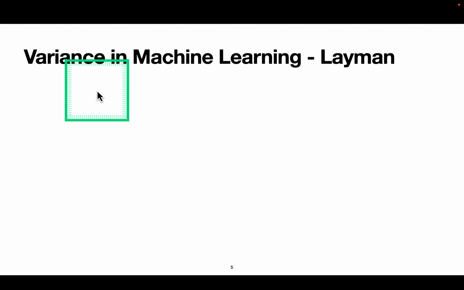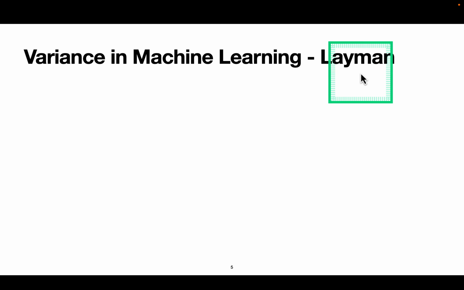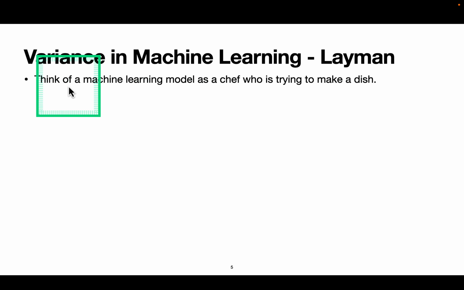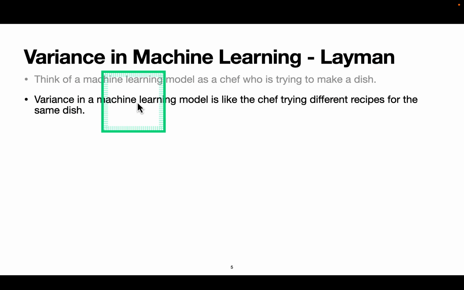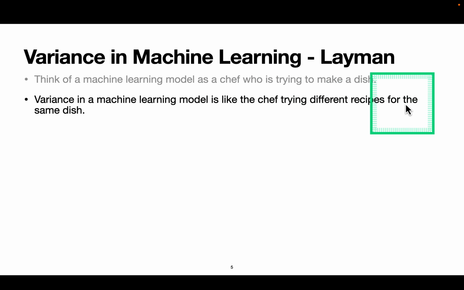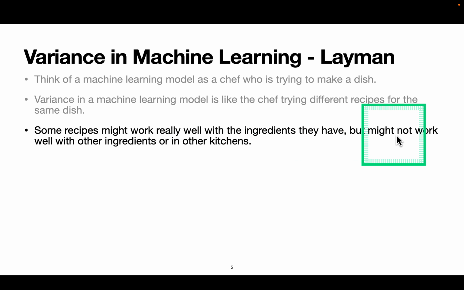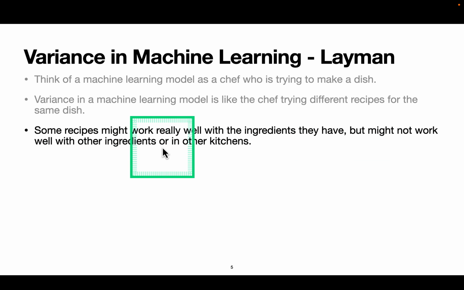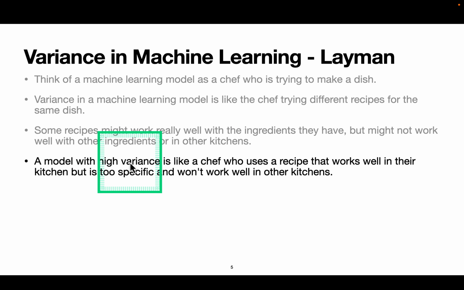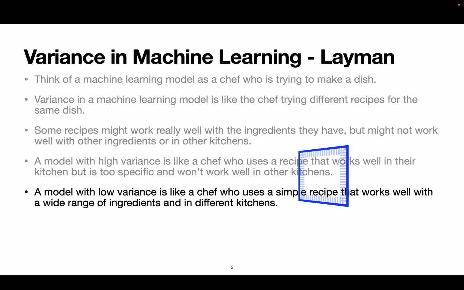Next, we'll see what variance in machine learning is from a layman's point of view. Think of a machine learning model as a chef who is trying to make a dish. Variance in a machine learning model is like the chef trying different recipes for the same dish. Some recipes might work really well with the ingredients they have, but might not work well with other ingredients or in other kitchens. A model with high variance is like a chef who uses a recipe that works well in their kitchen but is too specific and won't work well in other kitchens.